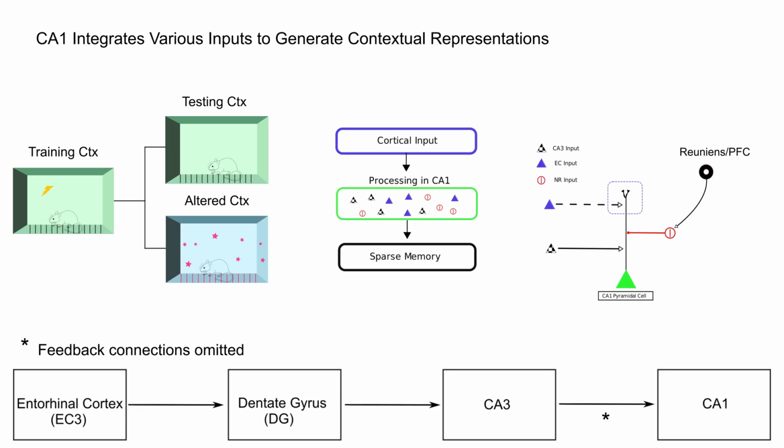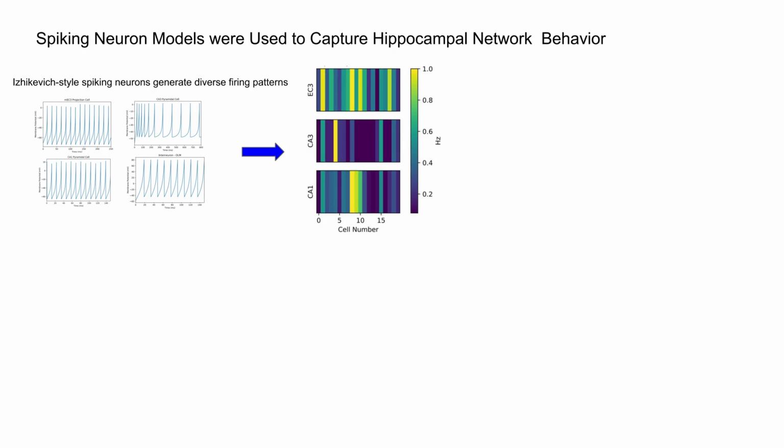While nucleus reuniens is known to project to both excitatory and inhibitory cells in CA1, we focus on the inputs to inhibitory interneurons. We assume that the nucleus reuniens-driven inhibitory inputs promote specificity of representation via a blanket inhibition mechanism. We simulated the spiking activity of each of these populations by constructing Izhikevich-style single neuron models whose parameters were fit to electrophysiological data. These models successfully reproduced the observed spiking dynamics of the cells from these regions.